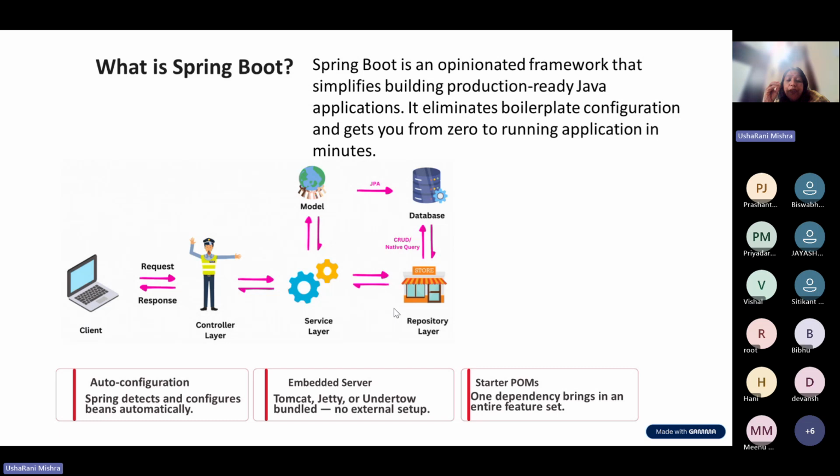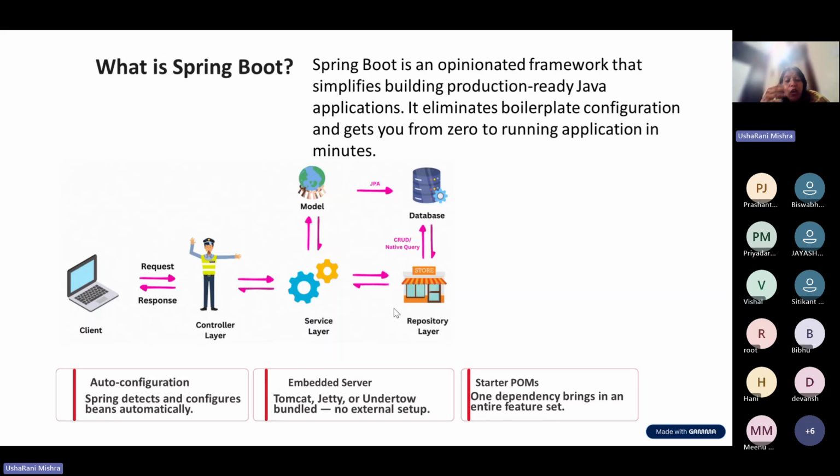For the server, by default Tomcat only gets installed automatically. But if you need Jetty or another server, you have to mention it in the POM. Then auto configuration, I'll tell you also. Suppose I need a Spring JPA bean or a Spring Security bean, I have to just annotate my file.